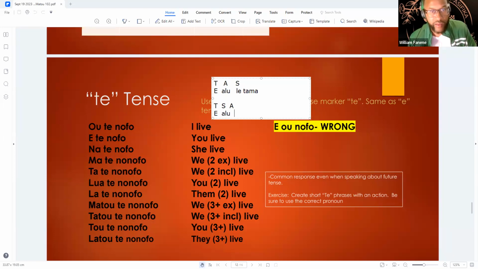Subject is going to be what? A pronoun. I don't know why I put that in there. So a pronoun is going to be "ia." Well, actually, let me use "I," because that's the example right there. So o, and then right here it says nofo.